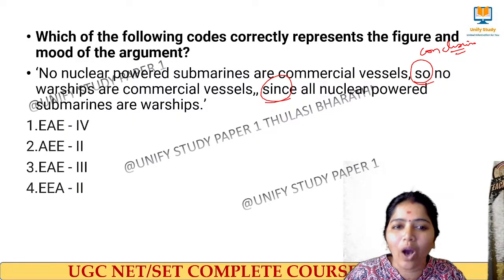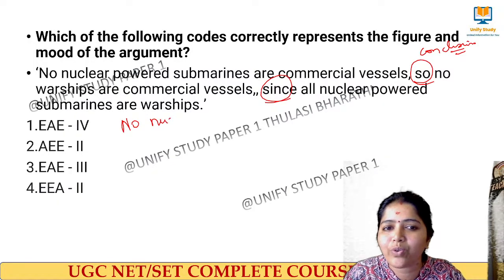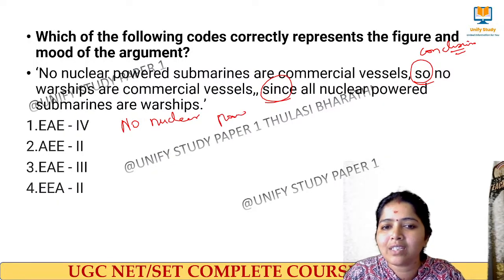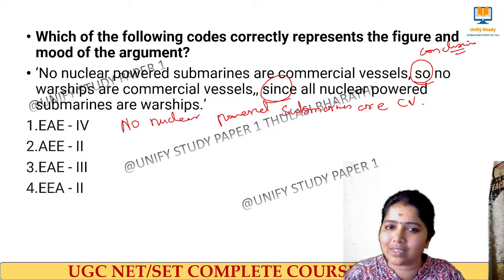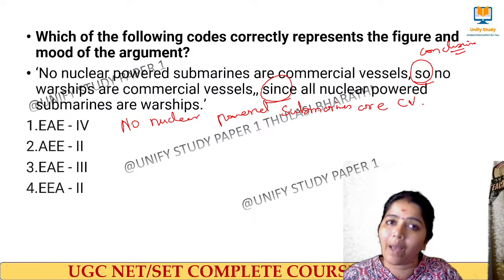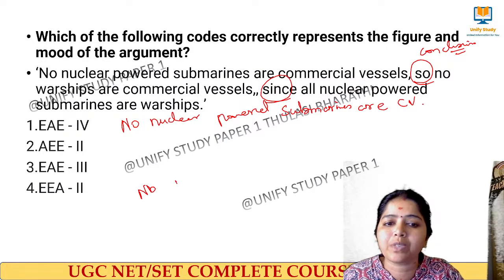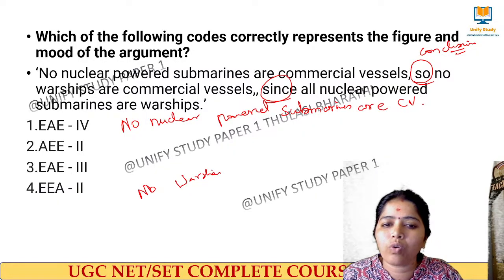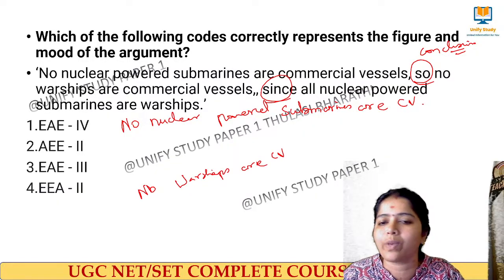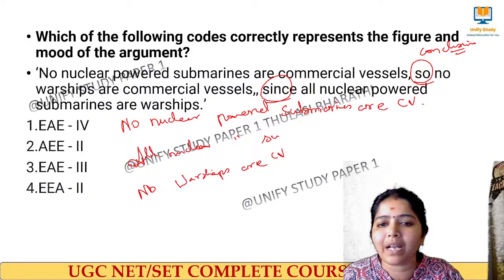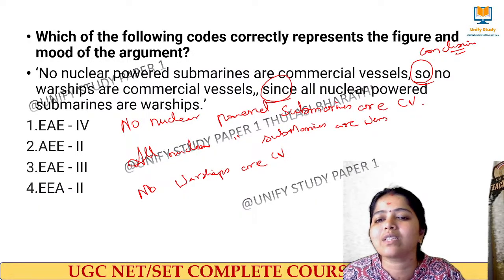Clear? So the order should be: no nuclear powered submarines are commercial vessels. So I am concluding that no warships are commercial vessels. Since all nuclear powered submarines are warships. Am I clear? Now tell me what is the mood and the figure of the syllogism.